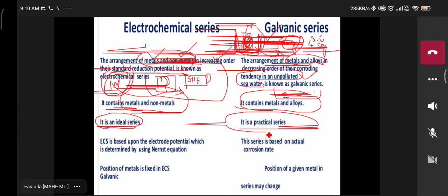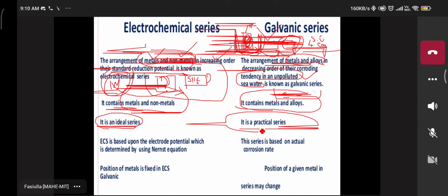Then here is a practical series. Practical series means what? How many grams of metal dissolve? The loss of metal. Which one is more reactive? Active metal, passive metal, or noble metal. According to the loss of metal, you can arrange the practical series. Which metal is the more reactive in the galvanic series? Which metal in the periodic table? One example, tell me.